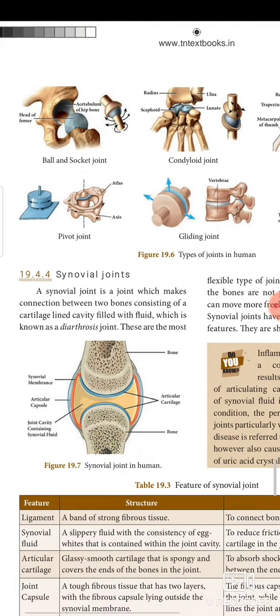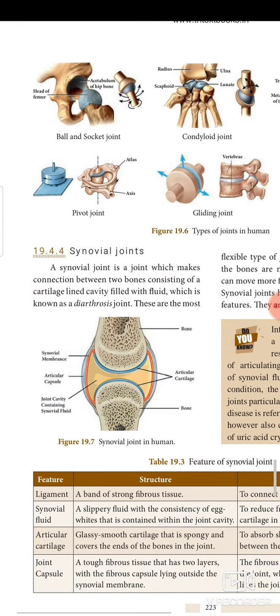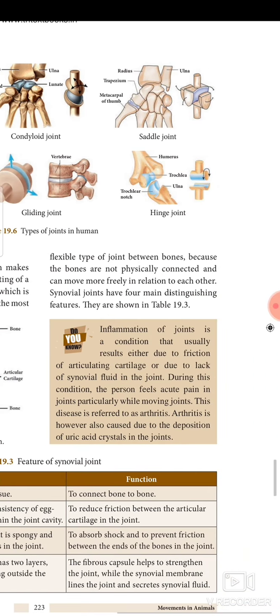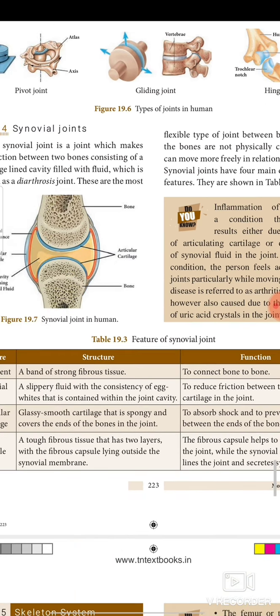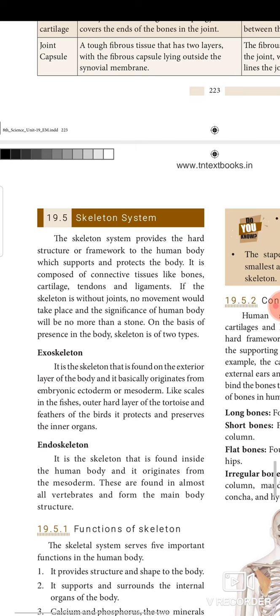Next, we are going to see about synovial joints. These are the most flexible type of joint between bones because the bones are not physically connected and can move more freely in relation to each other. Synovial joints have 4 main distinguishing features. They are shown in the table. You can go through the table to understand it very well.